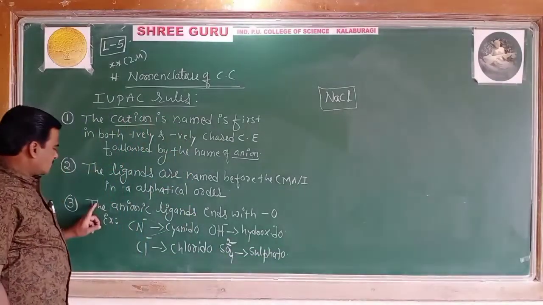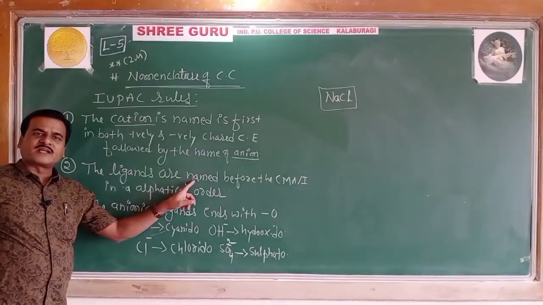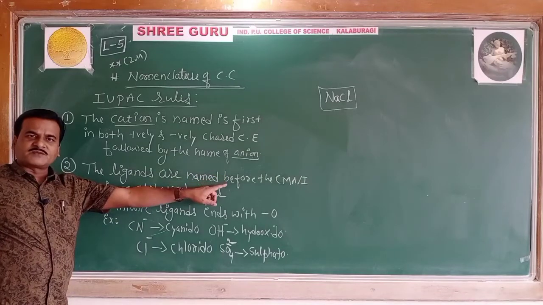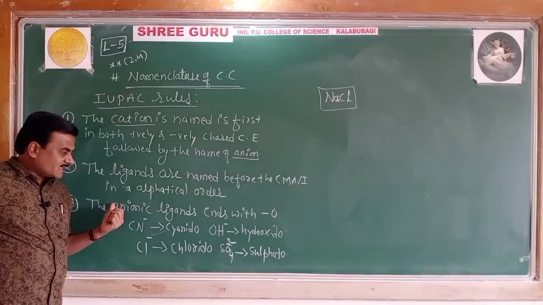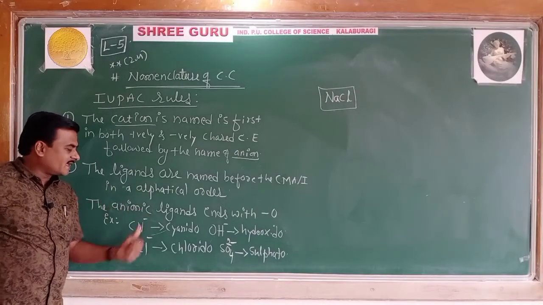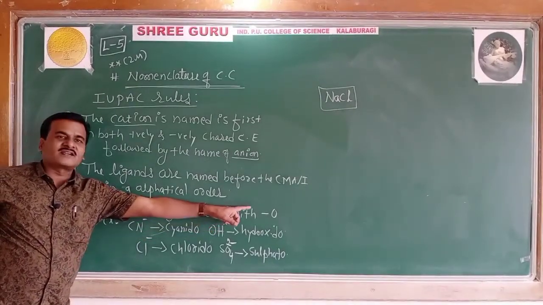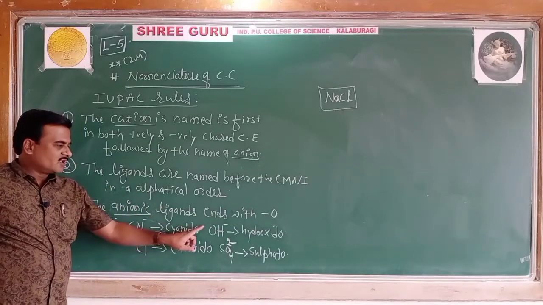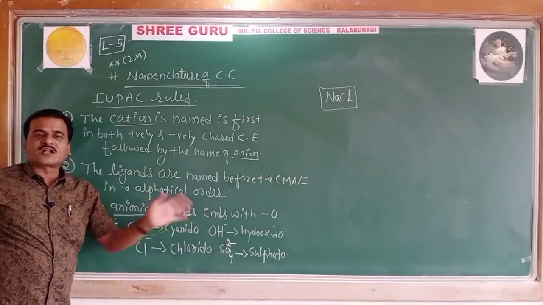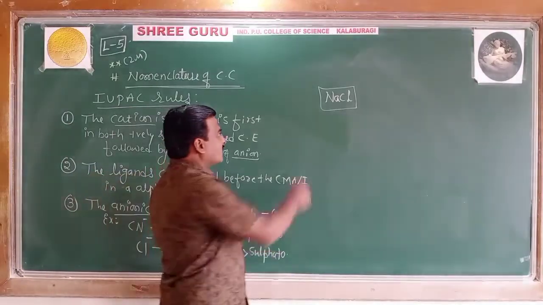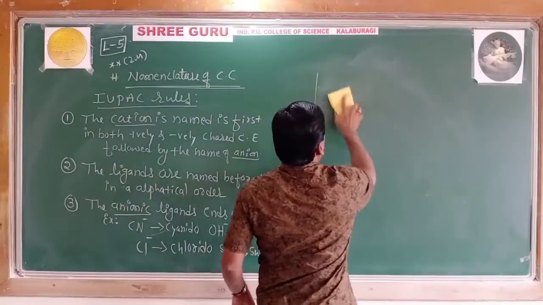So this is what the third rule says. After the second rule, the ligands are arranged alphabetically before the name of the central metal ion. The third rule says that anionic ligands should be written with the ending 'o', like cyanido, hydroxido, chlorido, sulfato, carbonato, etc. In continuation of the third rule: